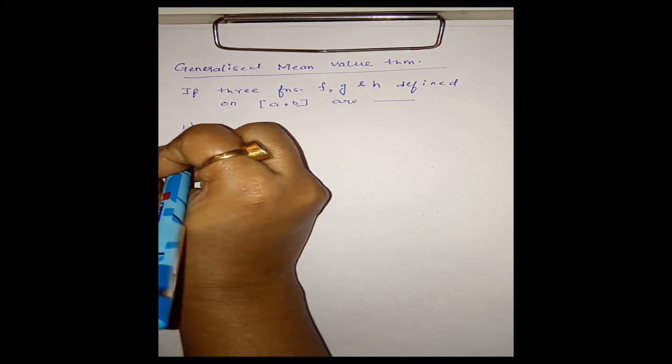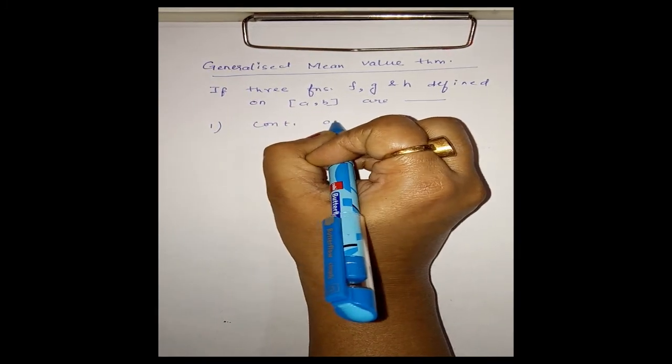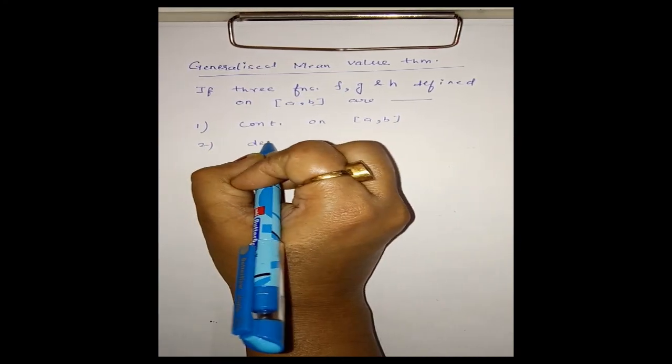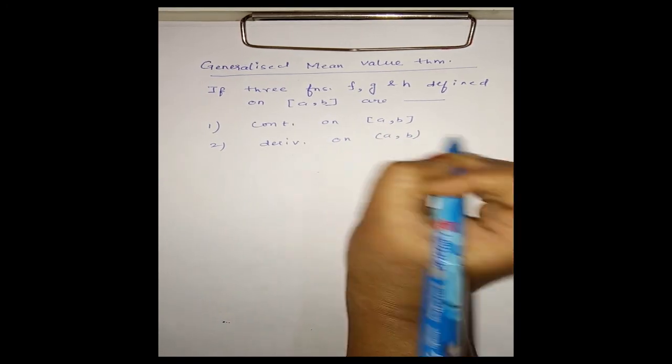First, all three functions are continuous on closed interval AB. Second, all three functions are derivable on open interval AB.